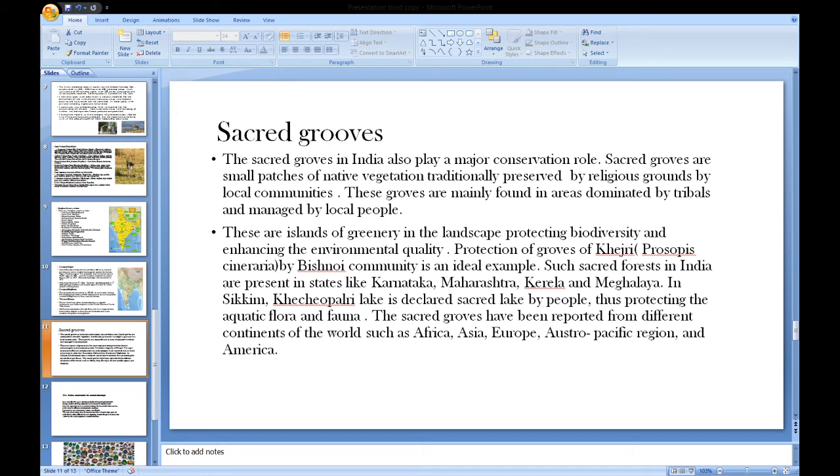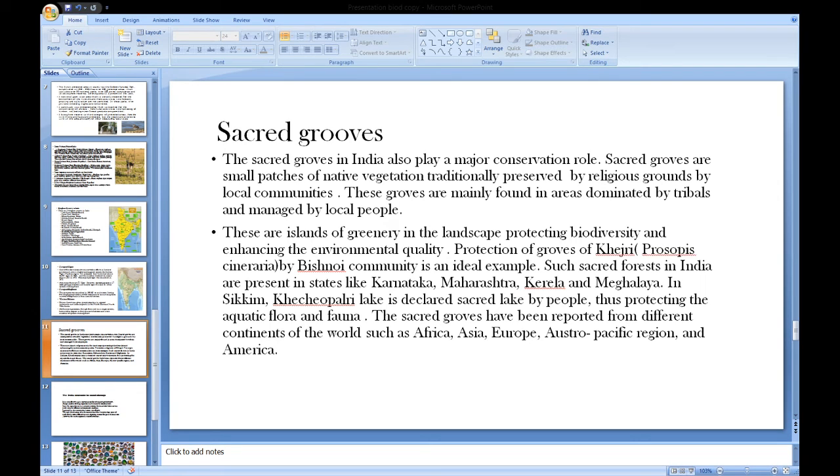Sacred Grove. The sacred groves in India also play a major conservation role. Sacred groves are small patches of native vegetation traditionally preserved on religious grounds by local communities. These groves are mainly found in areas dominated by tribals and managed by local people.